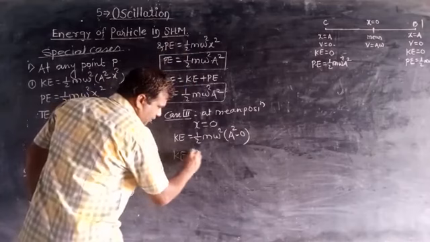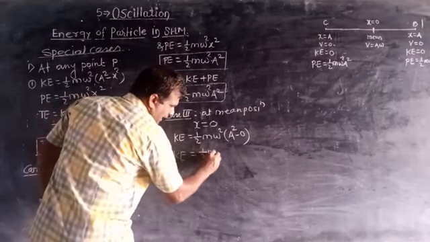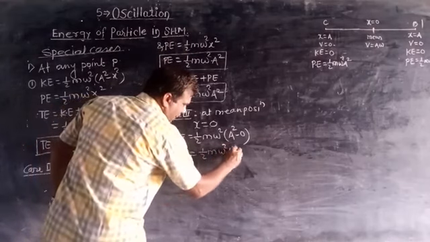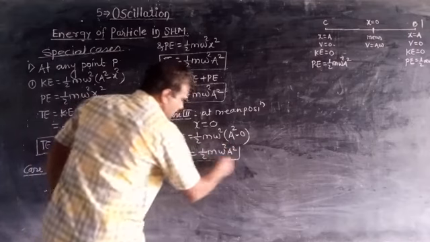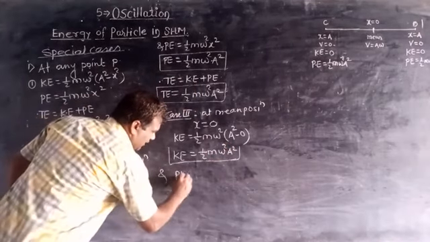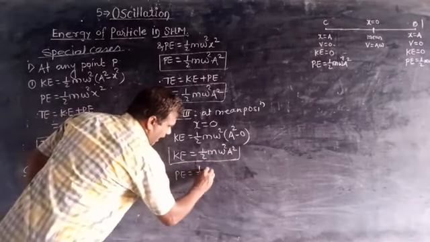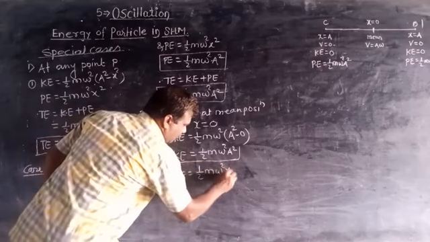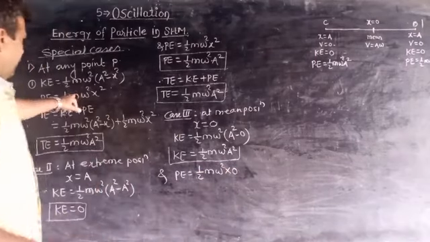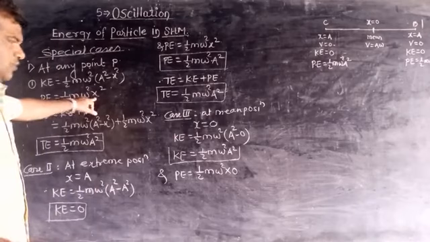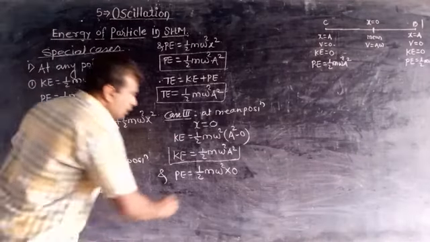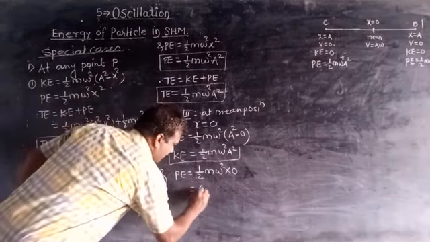Therefore kinetic energy is equal to half m omega square A square. This is kinetic energy. And potential energy is equal to half m omega square into 0, because the formula for potential energy is half m omega square x square. The value of x is 0, and therefore it is equal to 0.